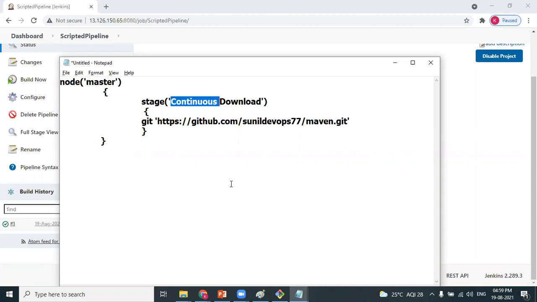Okay, in the place of node, you have mentioned master. So when we are using the slave node, do we need to mention the particular slave name, or is the slave name the label? Label. Yeah, you have to mention the label. Okay. Thank you. Thanks, Sunil.